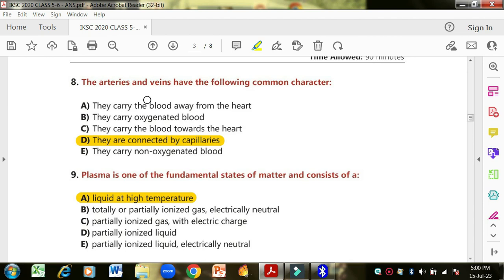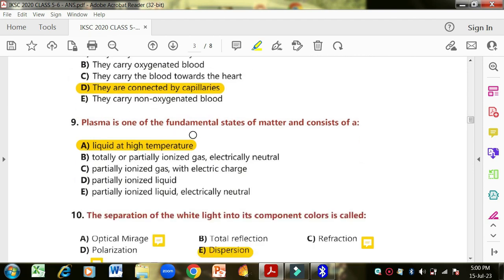They are connected with capillaries. Through capillaries the blood moves. Okay, so option D is correct. Plasma is one of the fundamental states of matter and consists of, you know that there are, how many states of matter are there? Solid, liquid, gas and plasma.